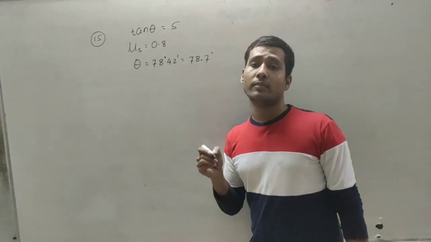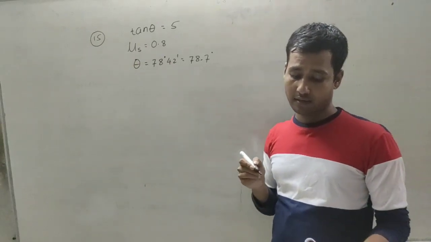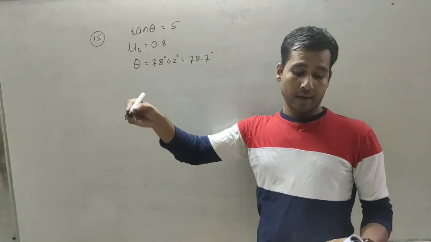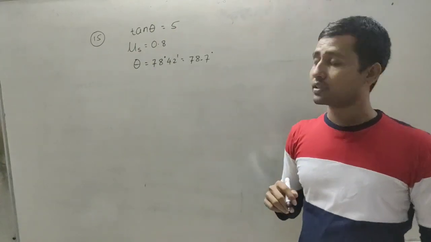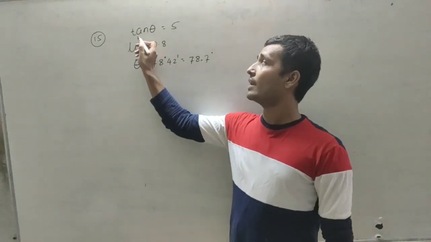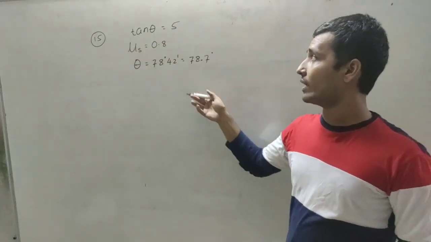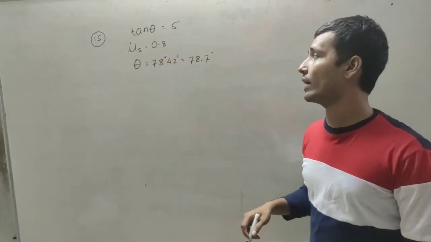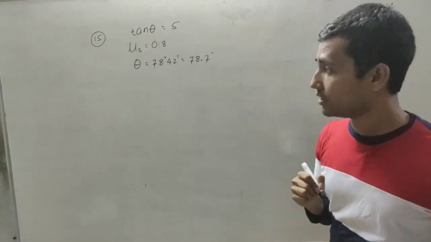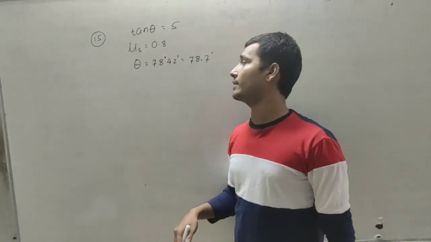So this problem is totally related to problem number 14, as they mentioned here at the beginning: the road in question number 14 above is constructed as per the requirement. So we have to use the previous values, that is tan θ is equal to μ. We have the last problem's value, tan θ is equal to μ. In this problem they have given us the coefficient of static friction, that is 0.8.